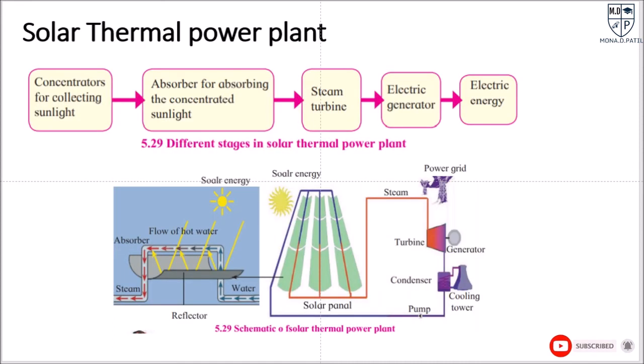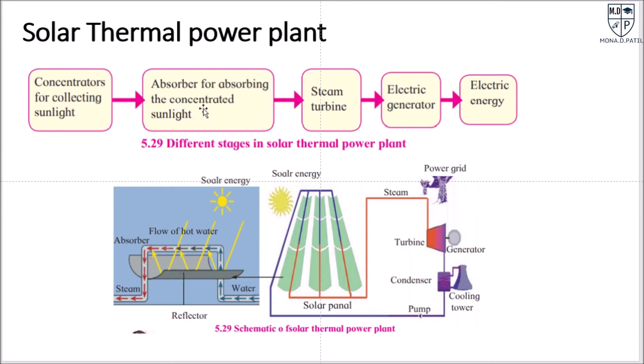Then the solar thermal power plant. This is the second method to obtain electric energy from solar energy. Here the concentrator collects the sunlight. You can see here this curved sheet is the concentrator.